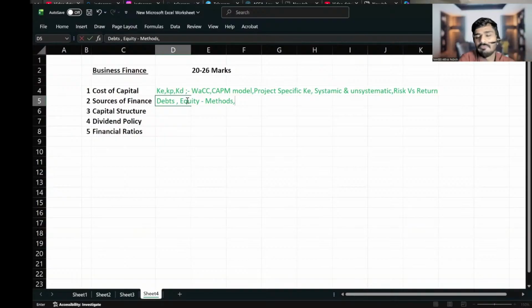You have to study at least those four methods. You have to learn the advantages and disadvantages of all the methods. At least you must be able to write up to around 3 marks for each method.